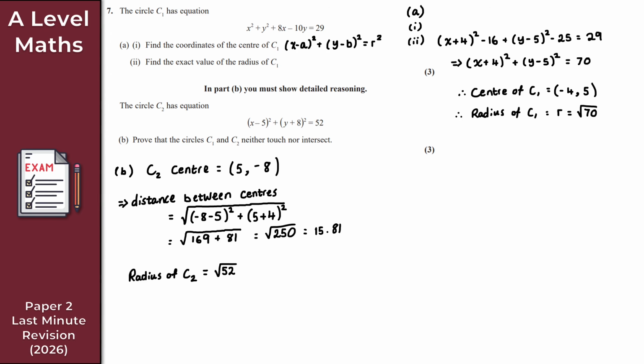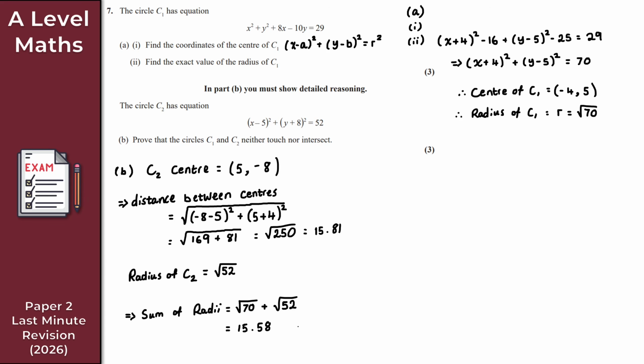So let's add the radii together. The sum of radii, what does that give us? That is root 70 plus root 52. Again, what I want here is a decimal for this, so just put this into your calculator. If you do this correctly, what we get is 15.58. As you can see, they are pretty close, but the distance between the centers is greater than the sum of the radii.